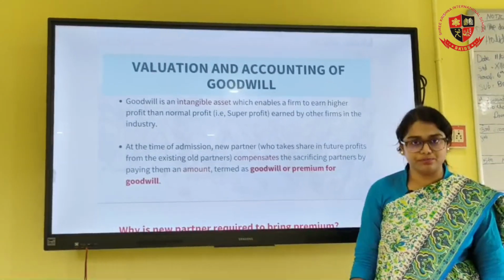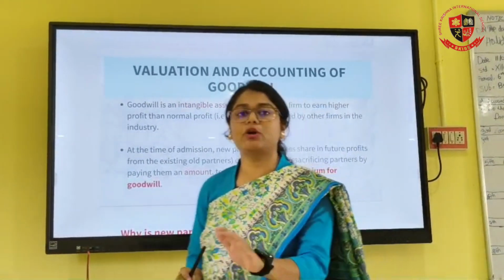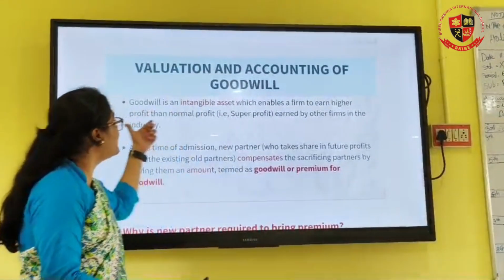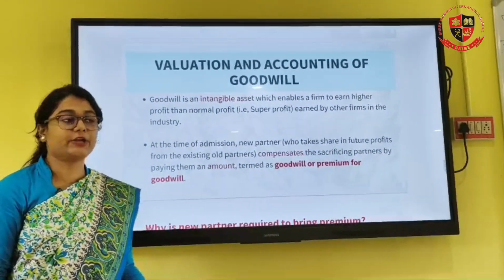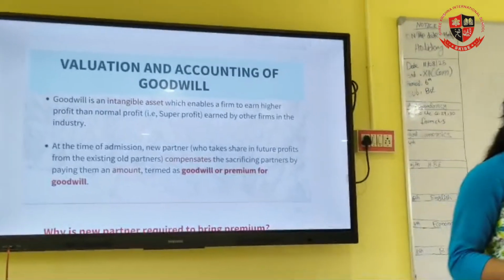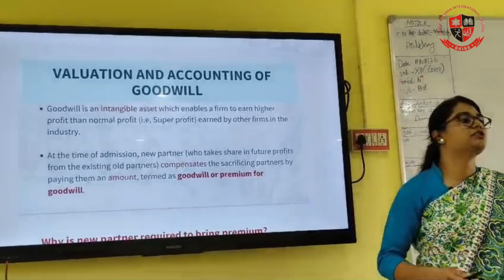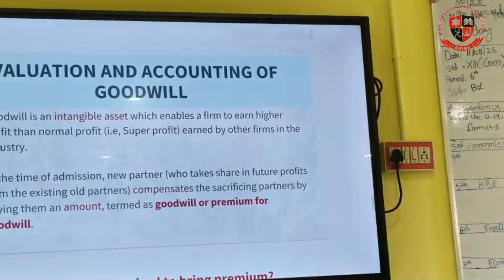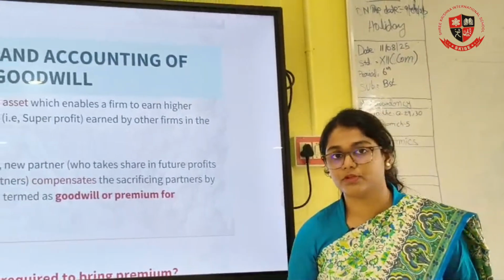As you already know, goodwill is an intangible asset which we cannot see, we cannot touch, right? It exists in the firm. And you have to understand that goodwill is an asset, right? So goodwill, what is the nature? According to modern terms, the nature is debit.